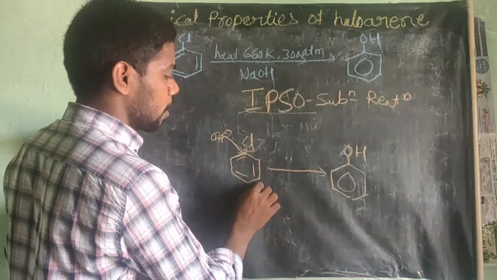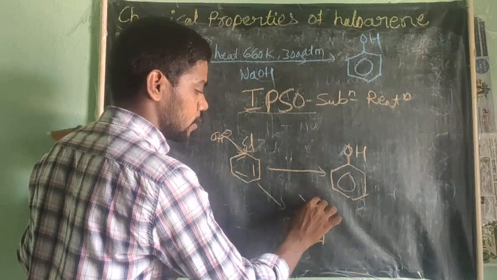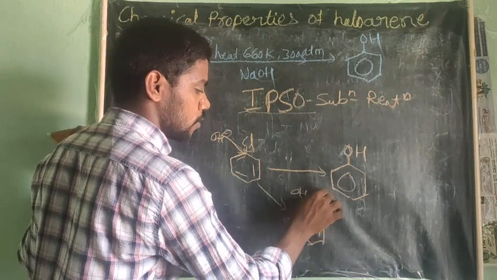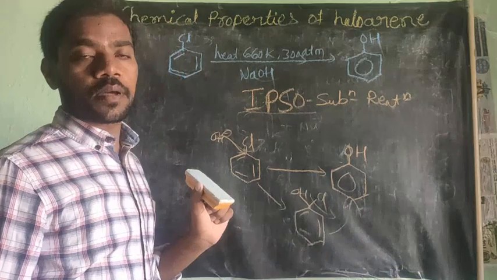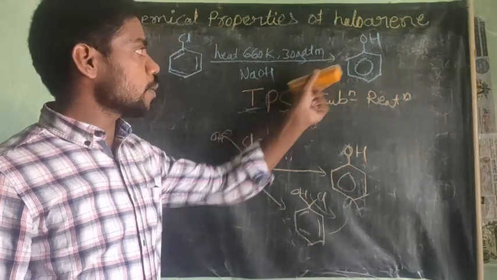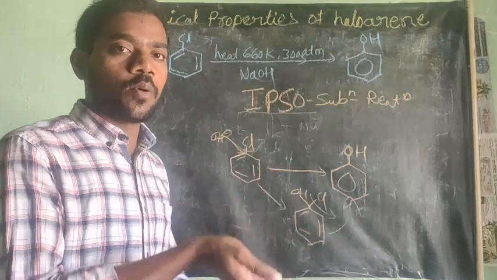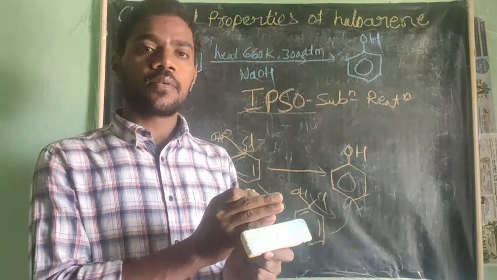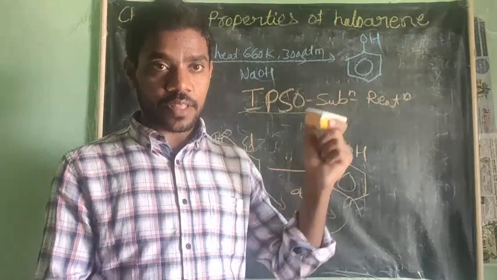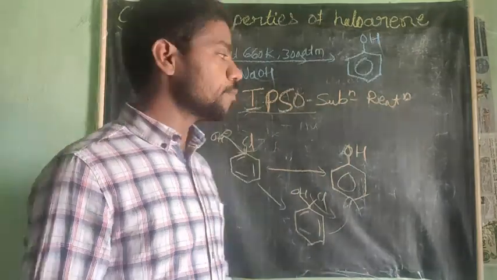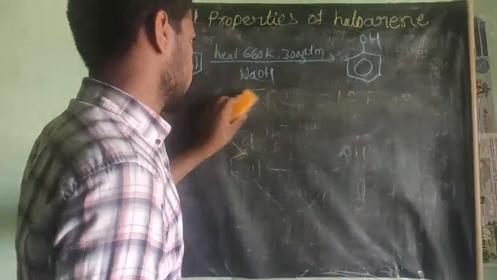Therefore, in this reaction there is no intermediate, and OH as well as Cl are not retained together. After giving, it goes to phenol. It is called ipso substitution reaction. They are given in NCERT. Don't confuse. They are on the page above, where they explain why nucleophilic substitution does not involve the rings. Again, they are given as examples. Don't confuse. They are called ipso substitution reactions. And next, they give some other three to four examples for this.